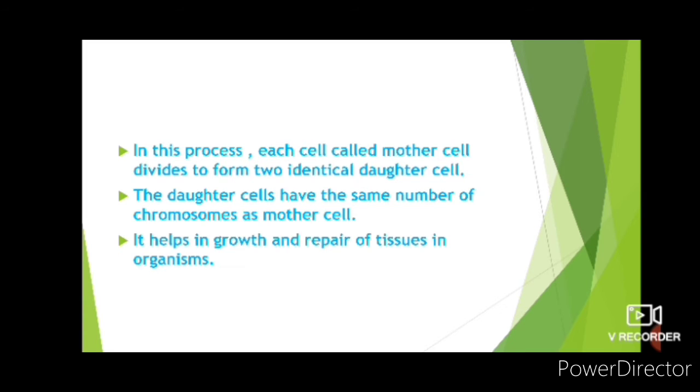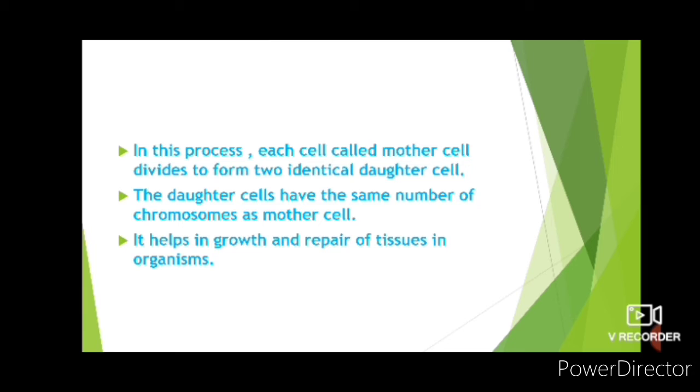Now what is this process, mitosis? In this process, each cell, called the mother cell, divides to form two identical daughter cells. There is one mother cell, and it divides into two identical cells, meaning the same as the mother cell.